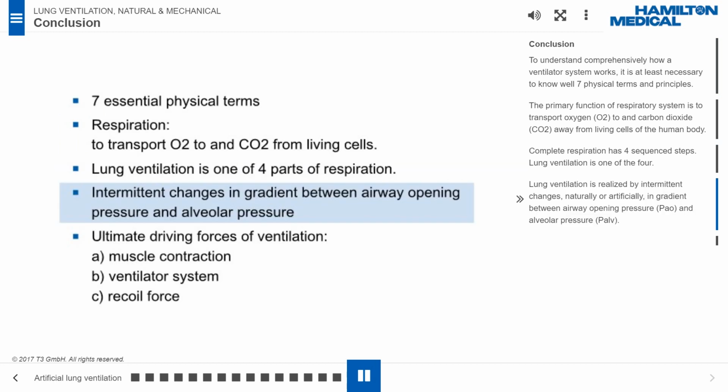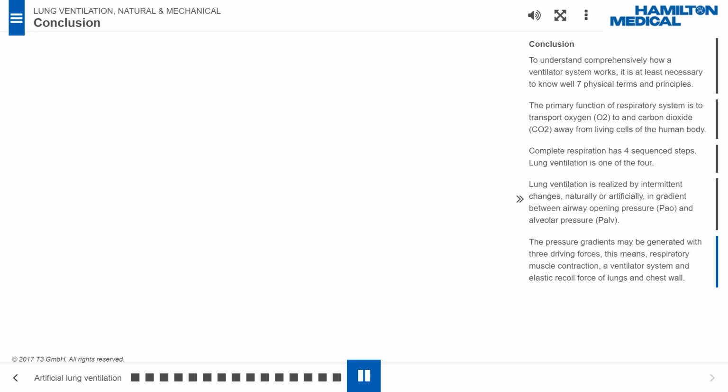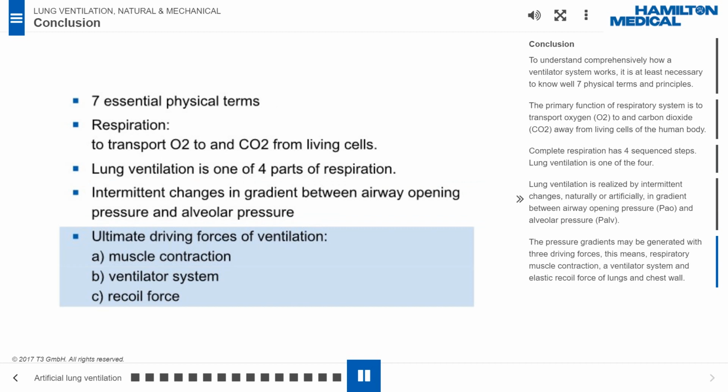Lung ventilation is realized by intermittent changes, naturally or artificially, in the gradient between airway opening pressure, PAO, and alveolar pressure, PALV. The pressure gradients may be generated with 3 driving forces. This means respiratory muscle contraction, a ventilator system, and elastic recoil force of lungs and chest wall.